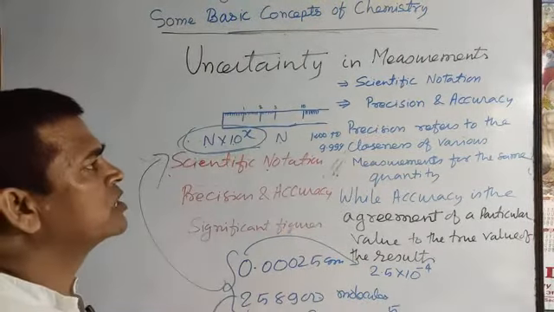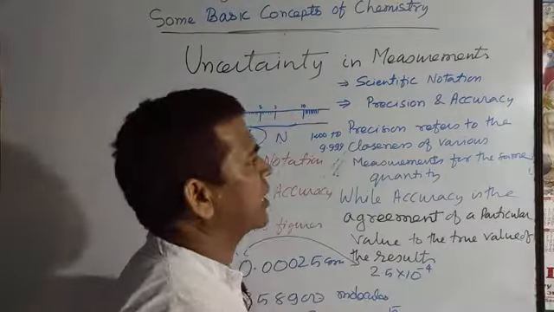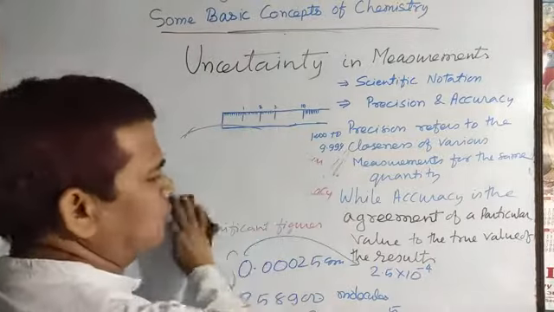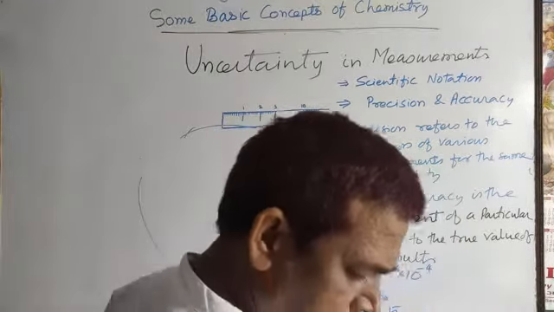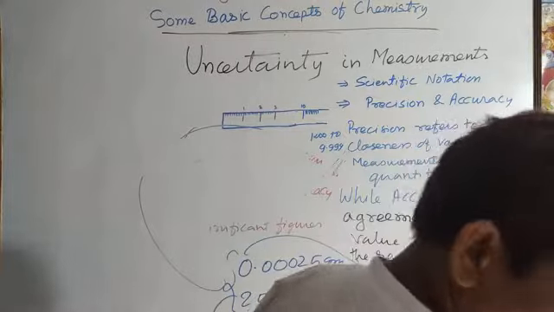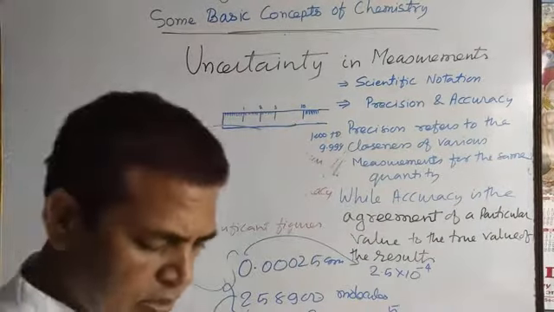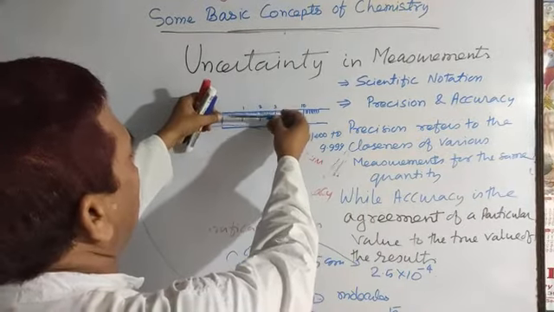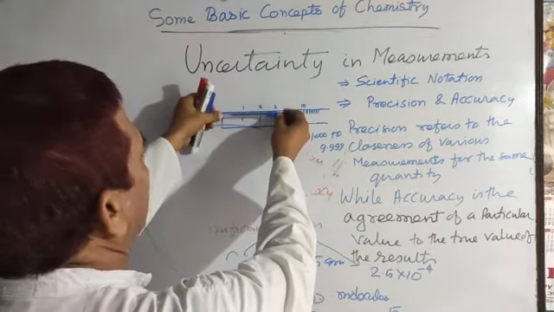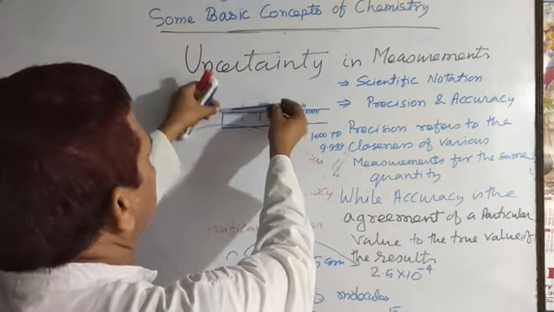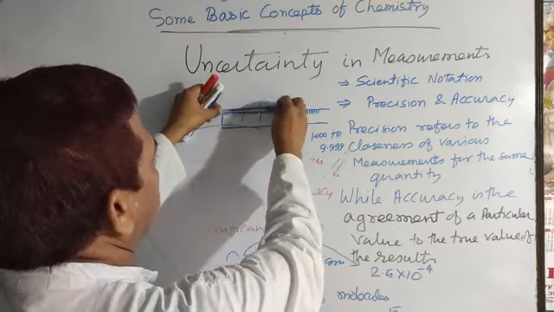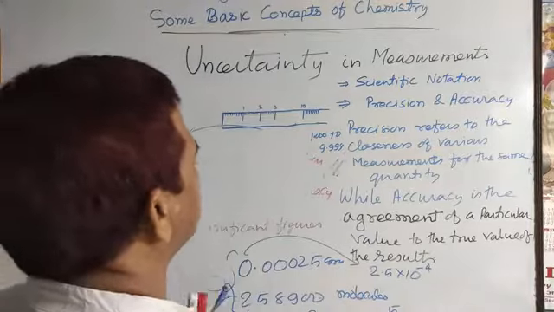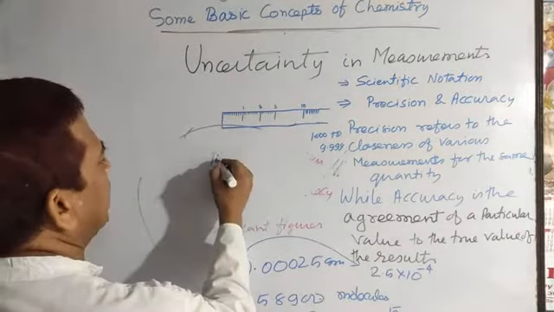Now I am going to discuss the next terminology, precision and accuracy. Just think, students, suppose you have to measure anything. Suppose this pen you have to measure with the help of a scale. What is the length of this pen? You just put it beside the scale, and suppose the value coming here is 10.5.